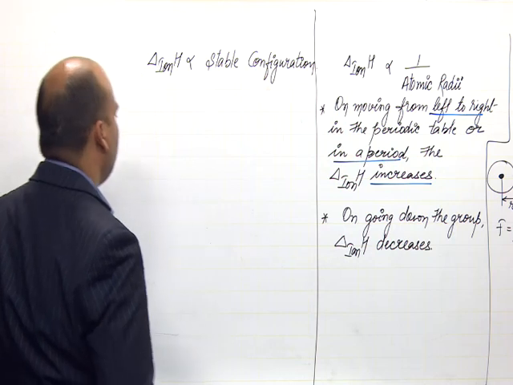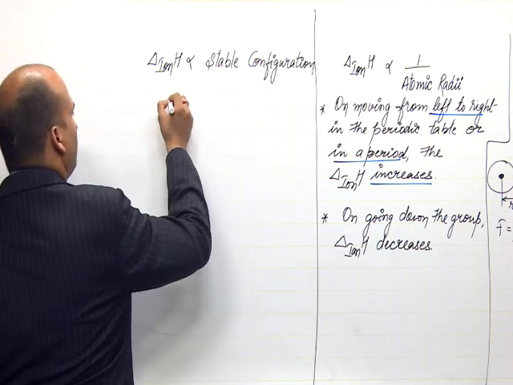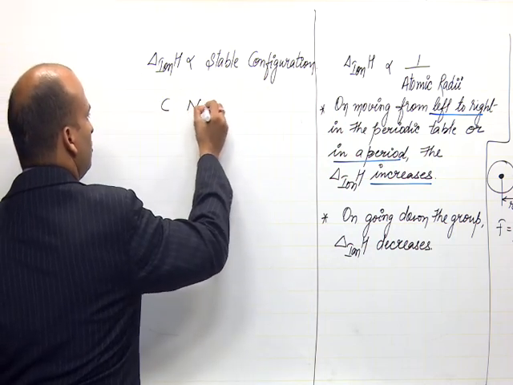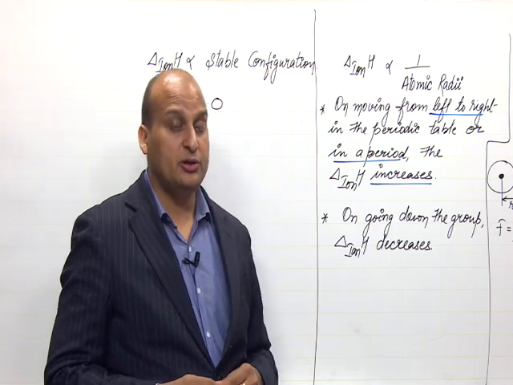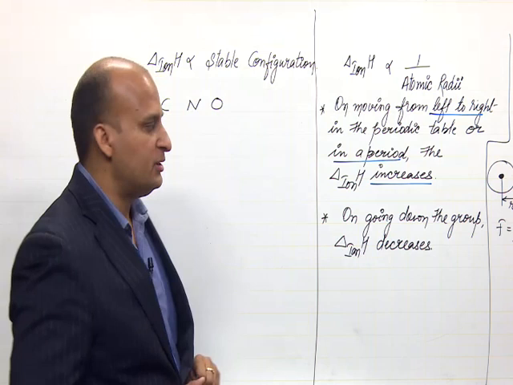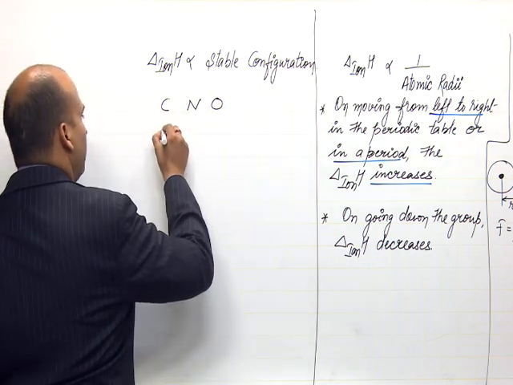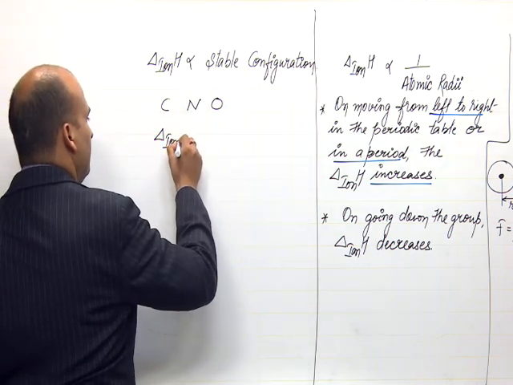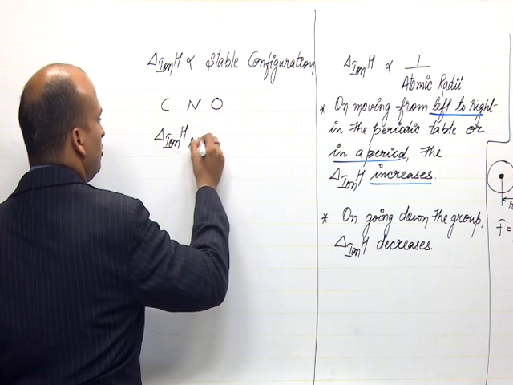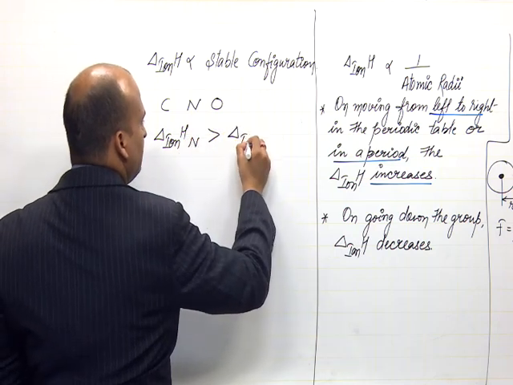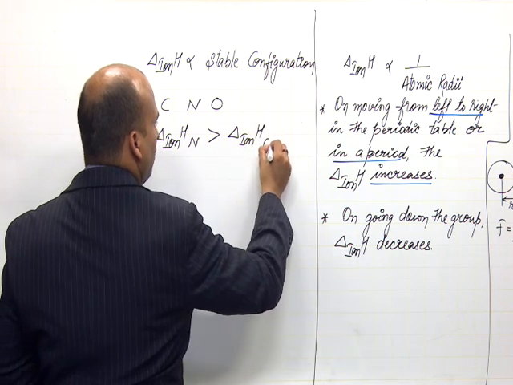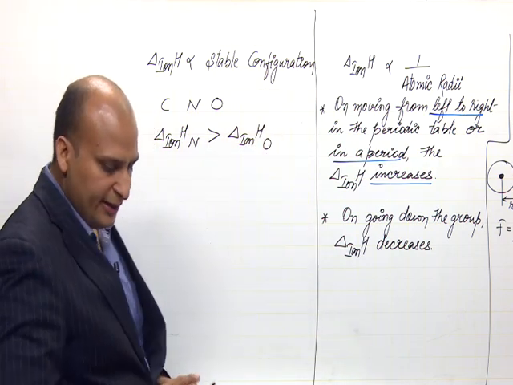So, what I am trying to say over here, that when I move from carbon to nitrogen to oxygen, the ionization enthalpy should increase. But to our surprise, the ionization enthalpy of nitrogen is greater than the ionization enthalpy of oxygen, right.